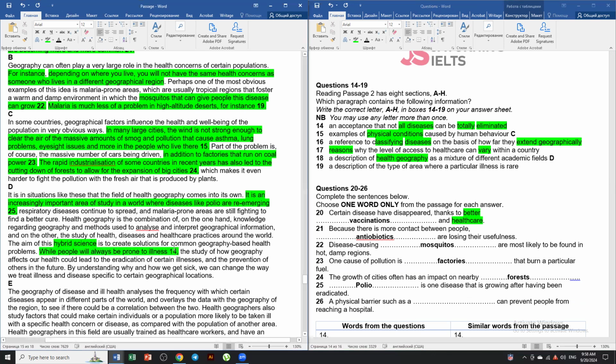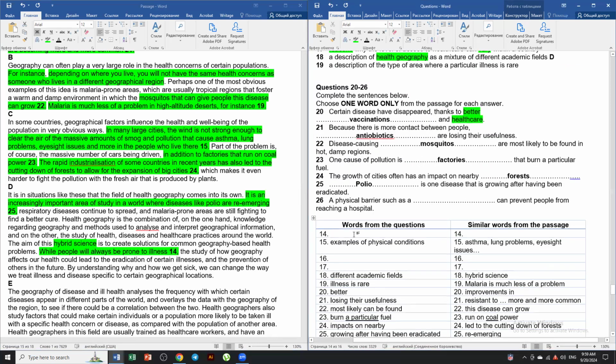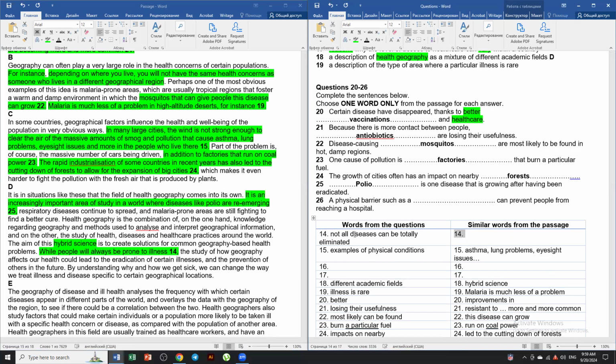So they said that not all diseases can be totally eliminated. Not all diseases can be totally eliminated is said as people will always be prone to illness, right?